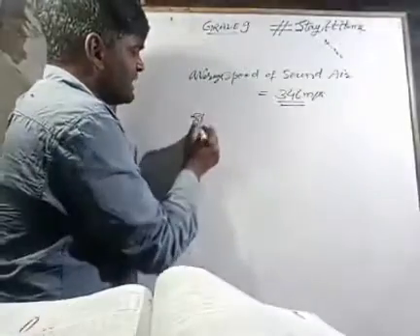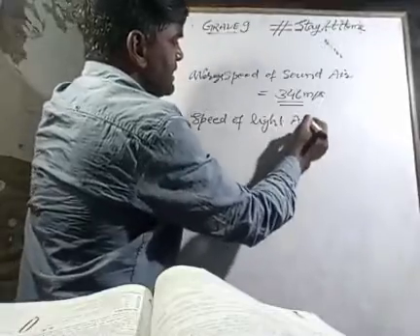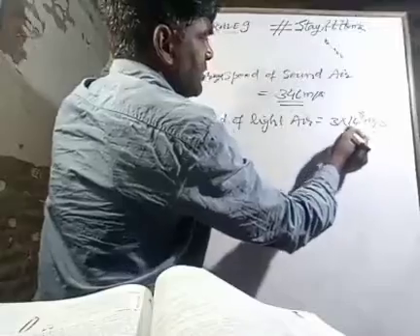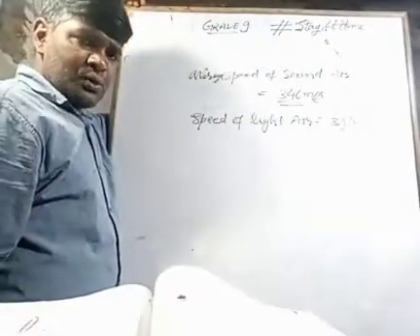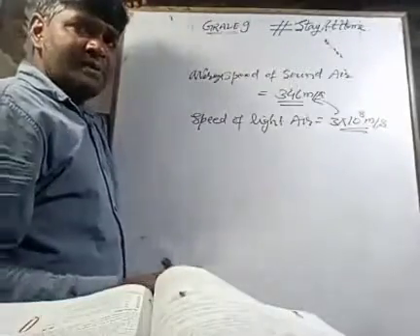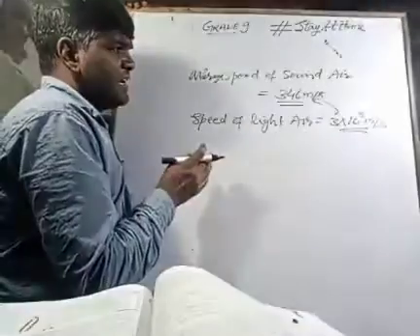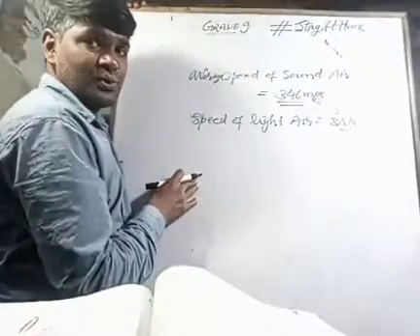But speed of light in air is approximately 3 into 10 raised to power 8 meter per second, which is very large in comparison to that. So why we can observe light earlier than that sound? From this formula, it may depend upon time, how much time it is taking to reach us.